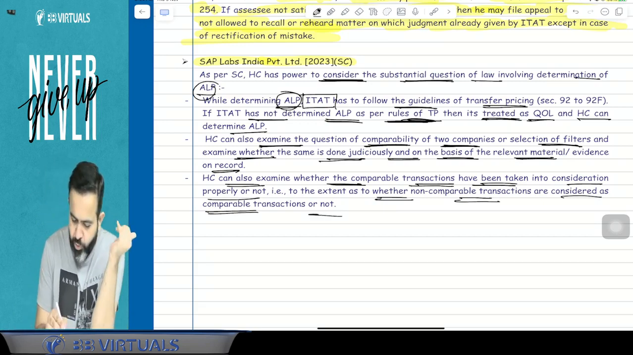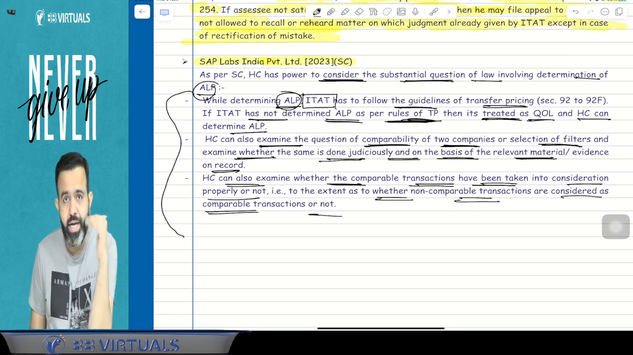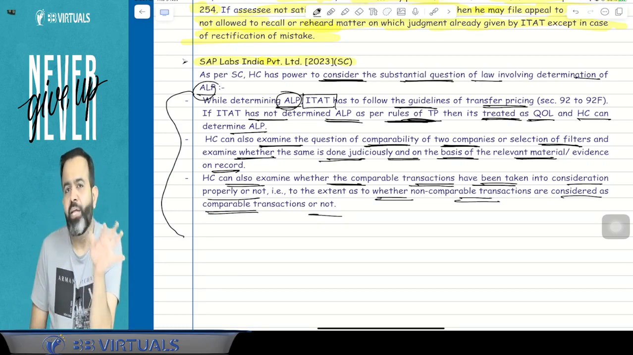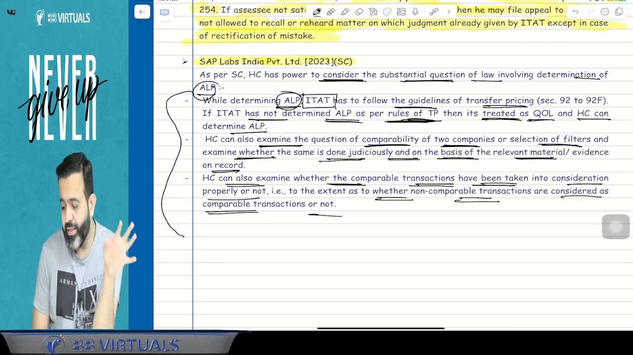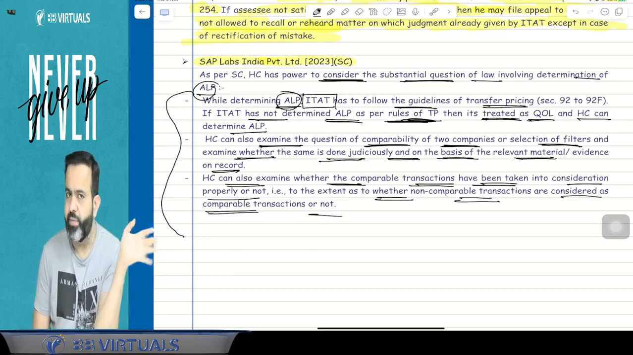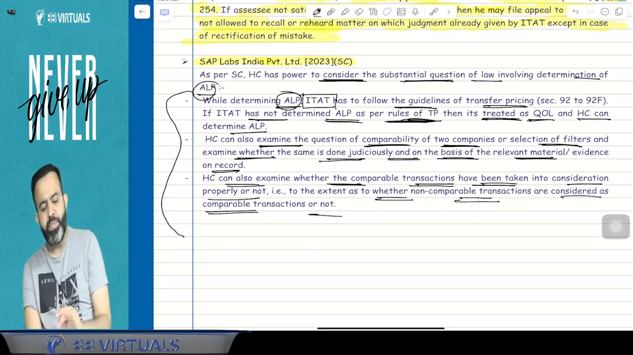So in simple words, the High Court has the power to check whatever ITAT has done: did ITAT correctly derive the arm's length price or not? Has ITAT followed the rules given in the transfer pricing topic or not? So the High Court has the power and can determine the arm's length price. So this is the completion of this topic.